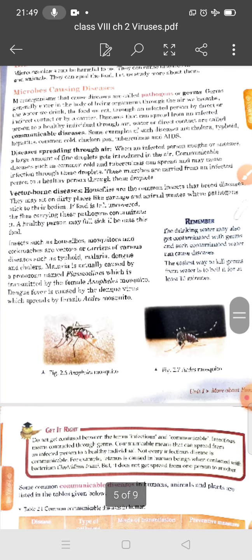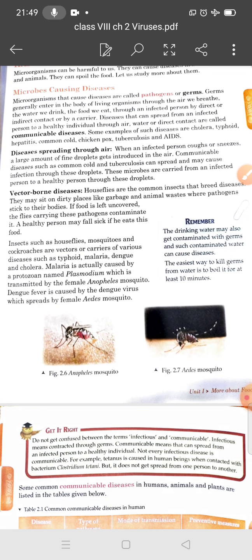Disease spreading through air. Listen, when a person suffering from a common cold sneezes or coughs, thousands of pathogens are released into the air. These disease-causing microorganisms, pathogens or germs, when inhaled by a healthy person, may cause infection in them.